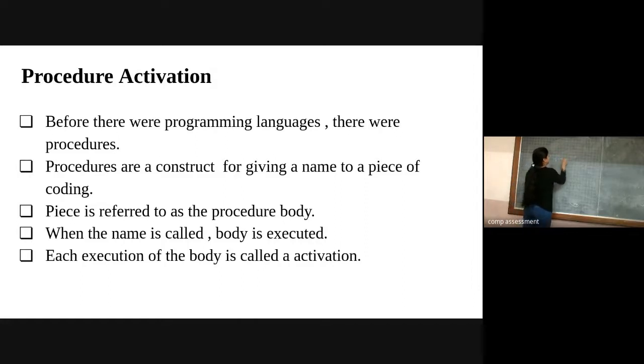If I want to write the set of instructions in order to swap two variables, I am going to use int, one temporary variable, and a and b. Now when I want to swap the values of a and b, a is equal to 10, b is equal to 50.